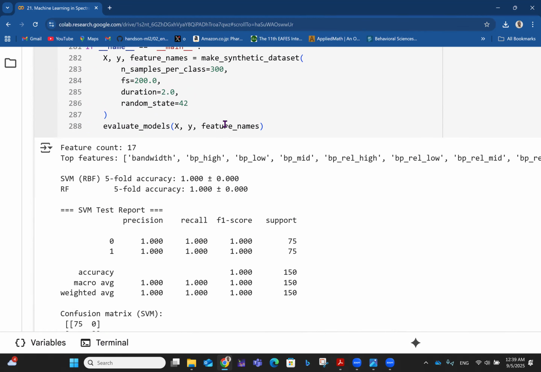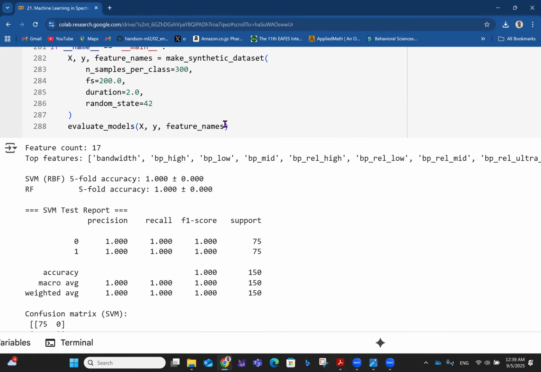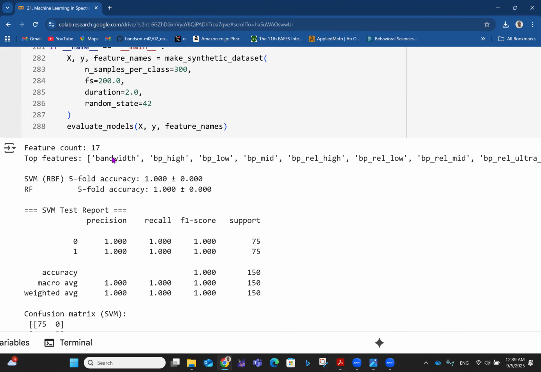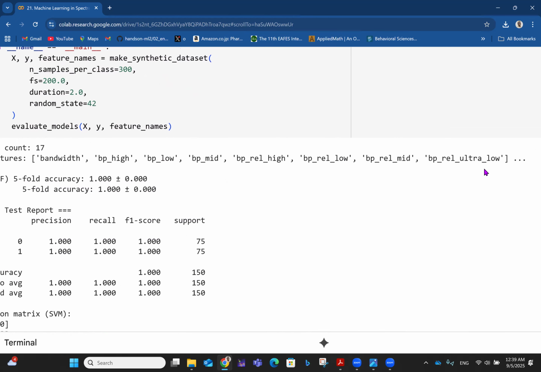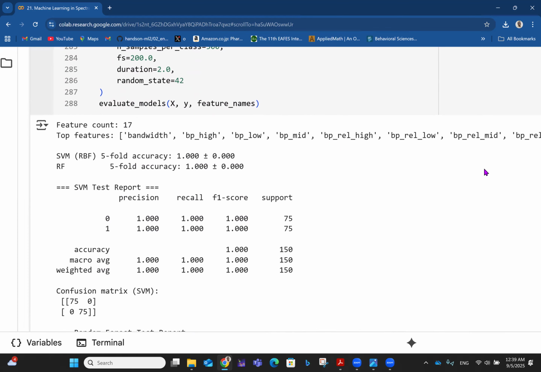First of all, we have feature count. We have 17 features in all. Of the 17, the top features are bandwidth, BP high, BP low, BP mid, BP rel high, BP rel low, BP rel mid, BP rel ultra, and BP rel ultra low. Then we have support vector machine, RBF five-fold accuracy, that's 1 ± 0.0. Then RF, we have five-fold accuracy. Then for the SVM, test precision.